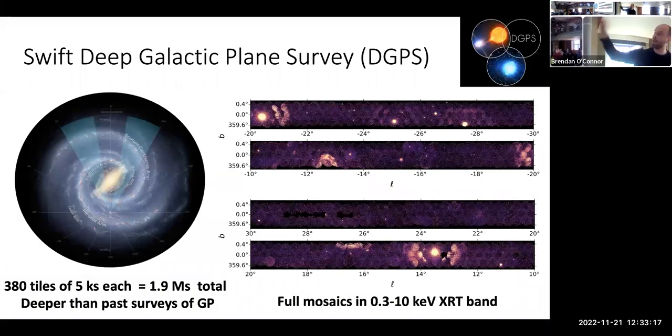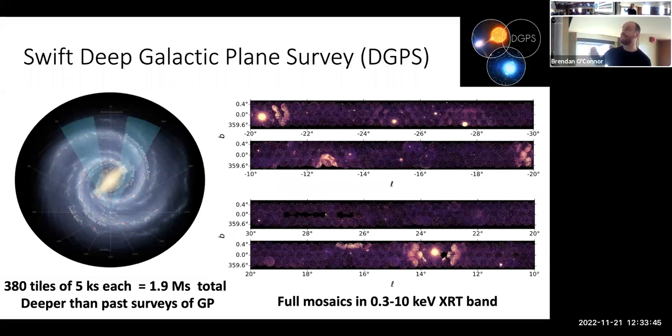Again, on the left, this is a plot of the Milky Way, and these blue shaded regions show our line of sight through the galaxy. We're going right through some of these spiral arms where we expect there to have been star formation rather recently, and some young high energy objects. In total, there were 380 tiles of 5,000 seconds each for a total of almost 2 megaseconds. And this is deeper than past galactic plane surveys at these energies.